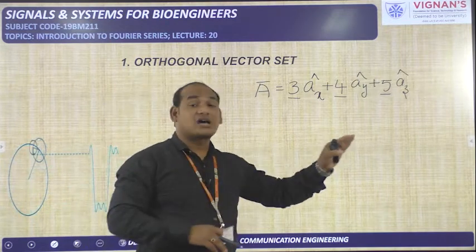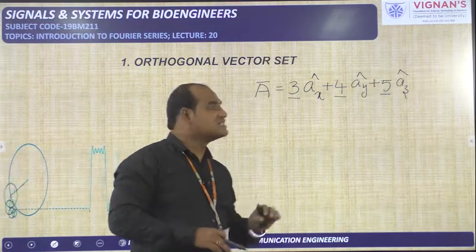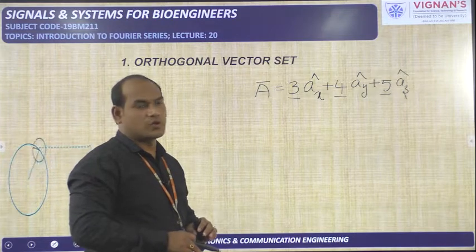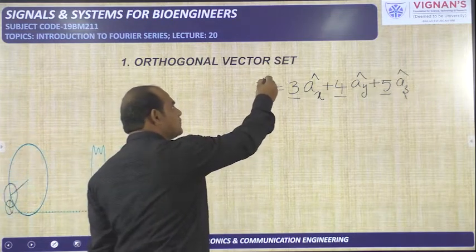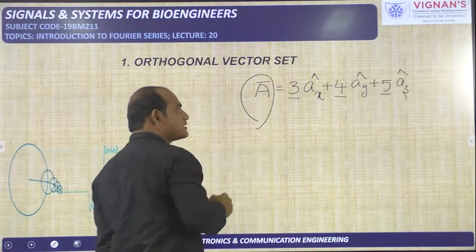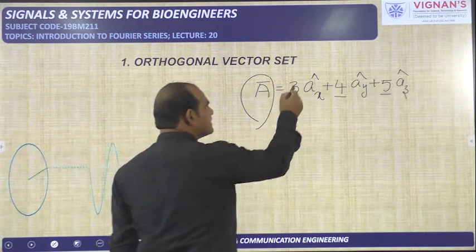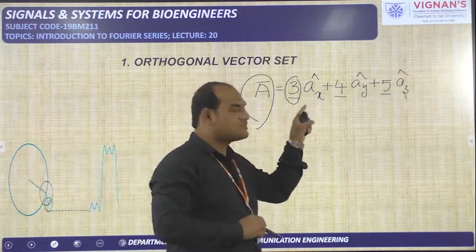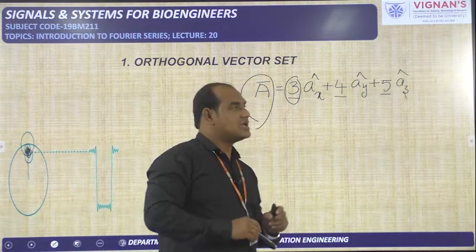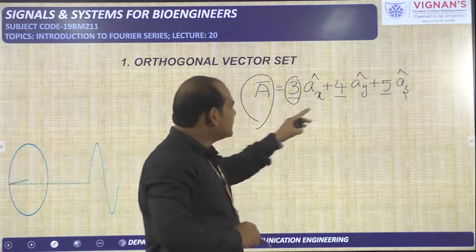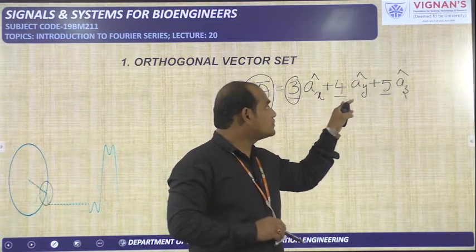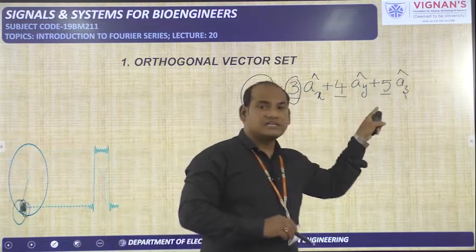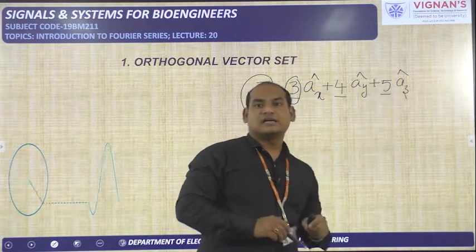How much projection of A bar is available on the X axis is given by 3, so we write 3 as the coefficient for AX cap. The projection of A bar on the Y axis is 4, the coefficient for AY cap. The projection on the Z axis is 5, the coefficient for AZ cap.